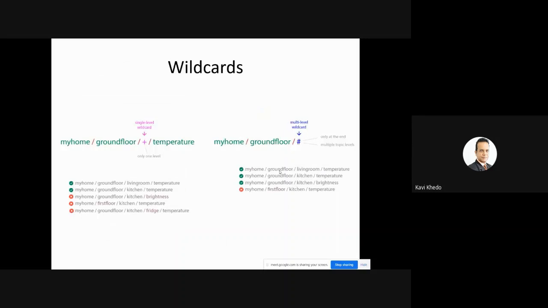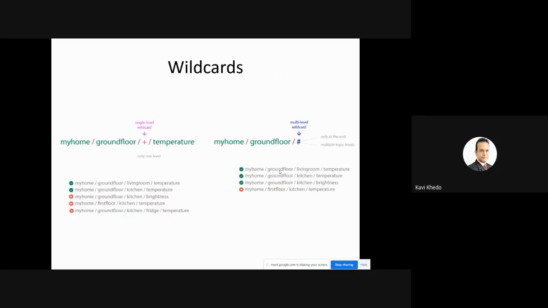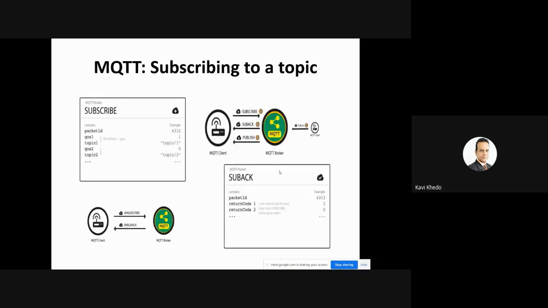So we have seen publishing. It's publishing to a topic. Let's see, this was subscribing to a topic. To subscribe to a topic, this is an MQTT packet for subscribe. Packet ID, topic 1, QoS 1, topic 2, QoS 2. You see, I can subscribe to different topics at different QoS levels.